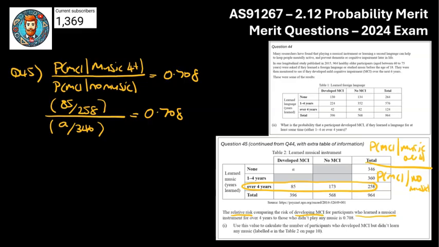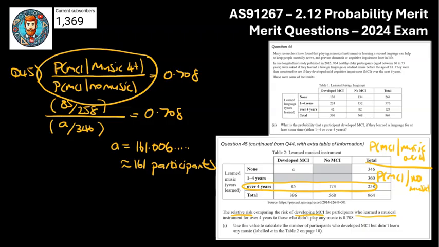So when I did that before, I got A is equal to 161.006 with some more decimals after that. But thinking of the context, because this is dealing with the number of participants, we can only really have a whole number, and it's so close to 161. So I thought, well, that's going to be equal to 161 participants. And again, just noting, because it's a merit question, I've got my probability notation with my links to context, and I've also stated what my answer of 161 actually is. So that means I'll get those full marks.